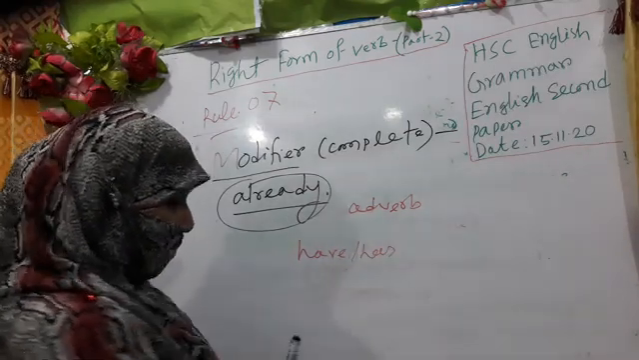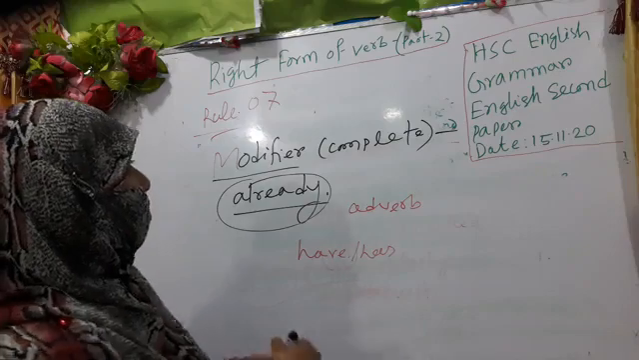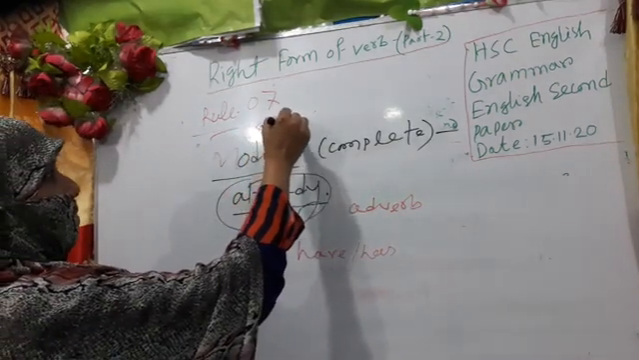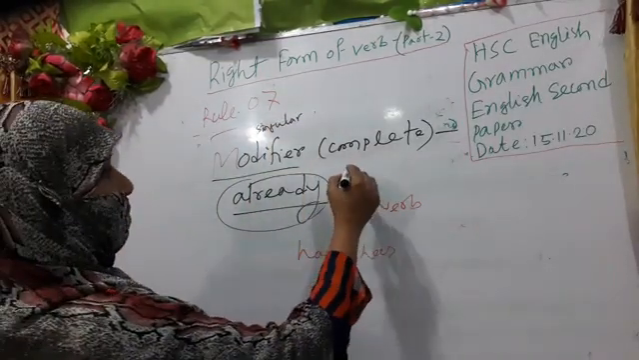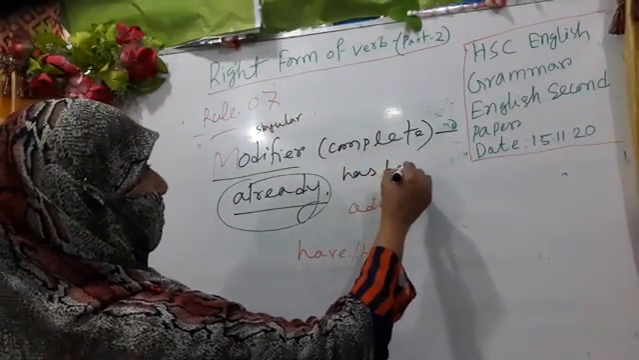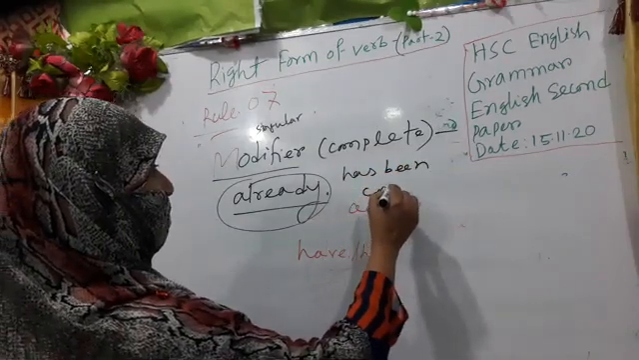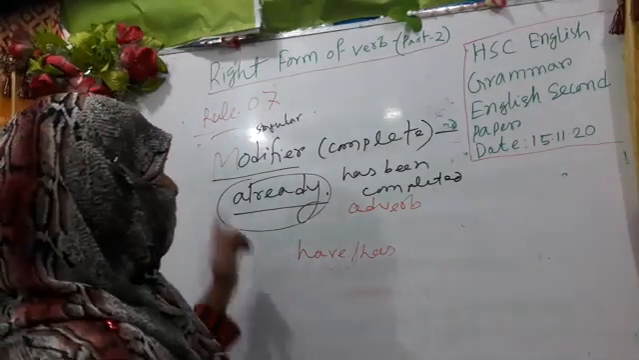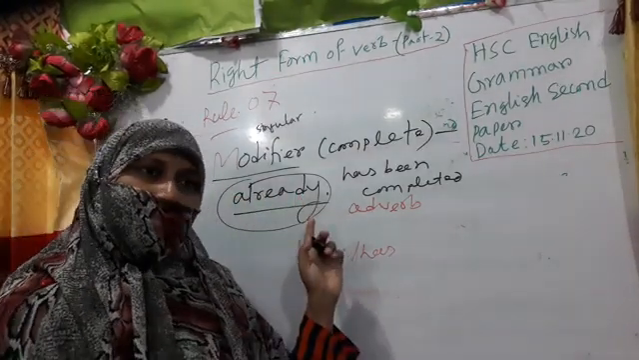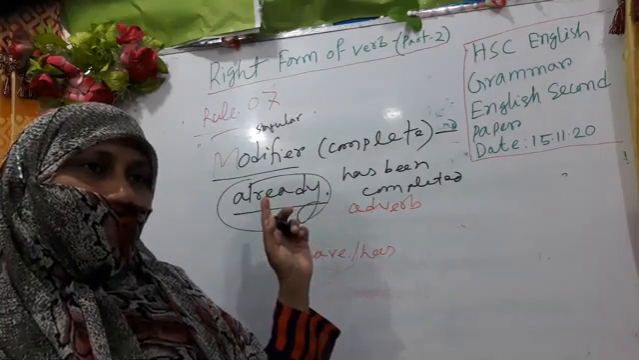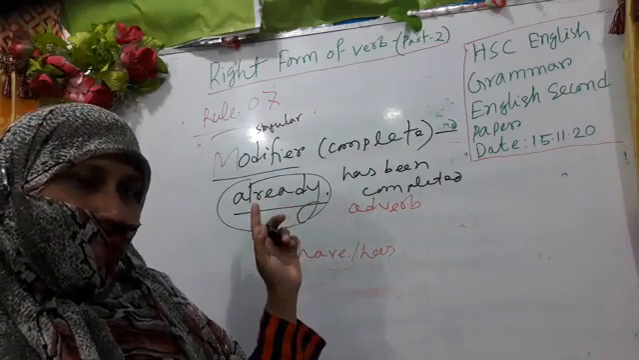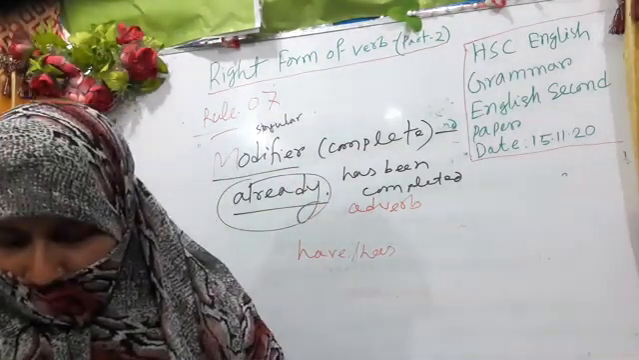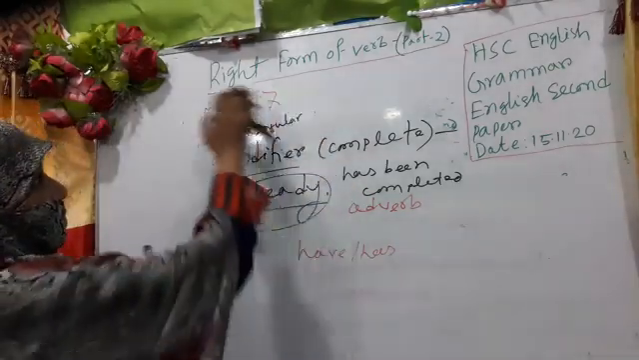Okay my dear learners, so modifier is the singular form, singular number. So we have to use has been. The answer would be has been completed. In these rules you have to decide whether the subject is active or passive, and then you have to choose the right form of verbs. So my dear learners, I have already completed rule number 7.